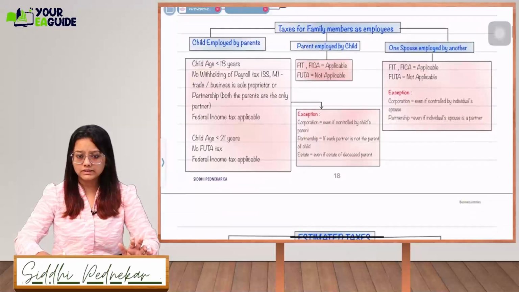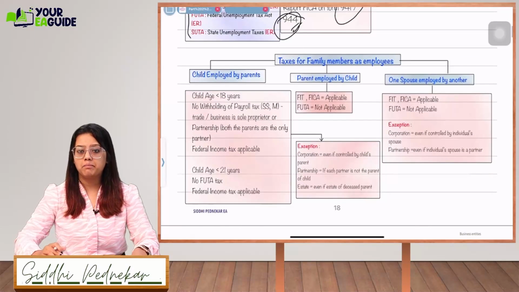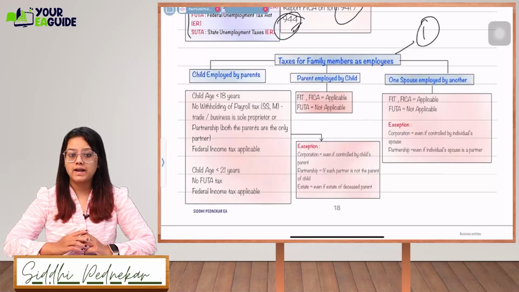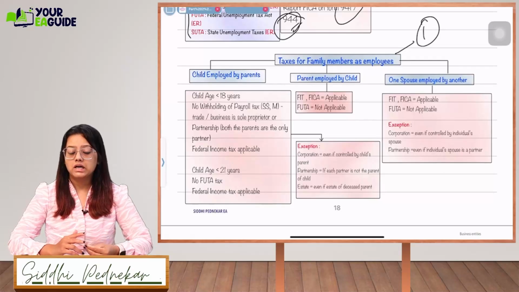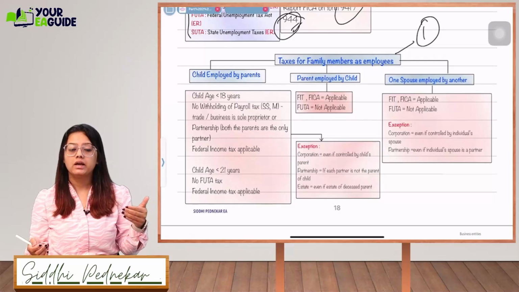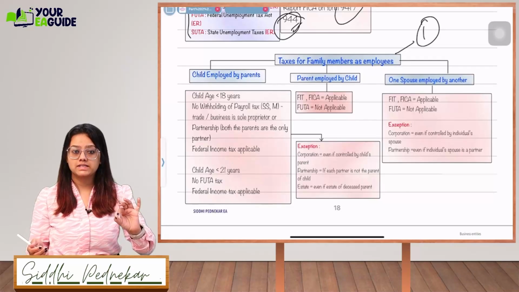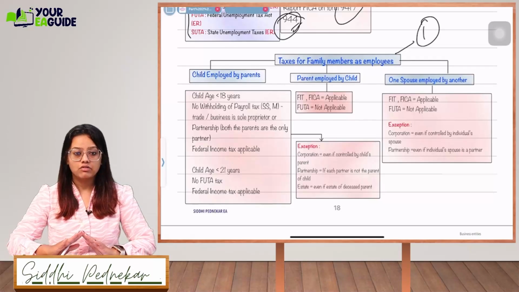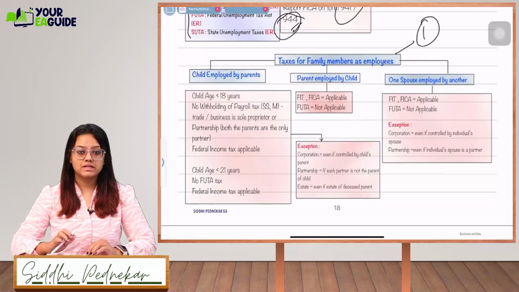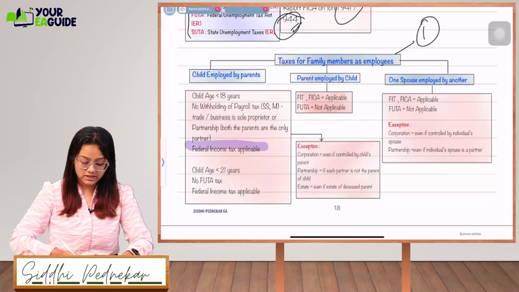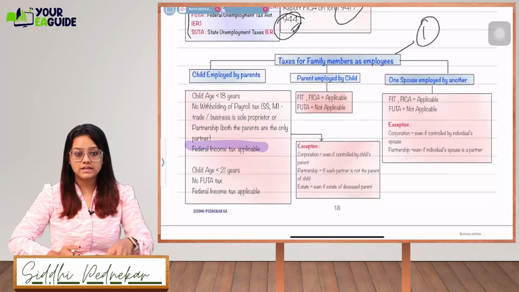Next is taxes for family members as an employee. From here there can be one question. Let's say a child is employed by the parents. The parents might be running a big business and the child is hired as an employee in their business. If the child's age is less than 18, then there will be no withholding of payroll tax. There won't be any Social Security or Medicare withheld. The trade or business is a sole proprietor or a partnership where the partners are only the parents, not anyone else. But only one tax will be withheld, that is federal income tax. Got it, guys? If the child is less than 18.